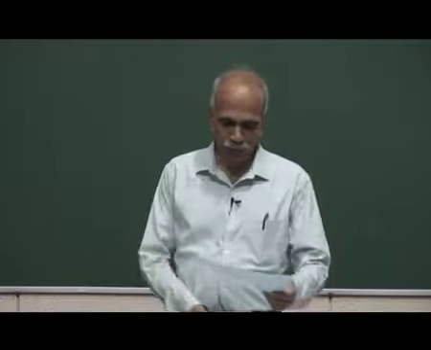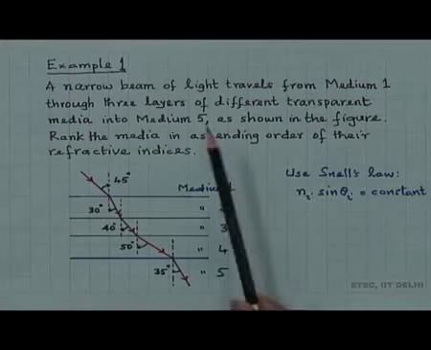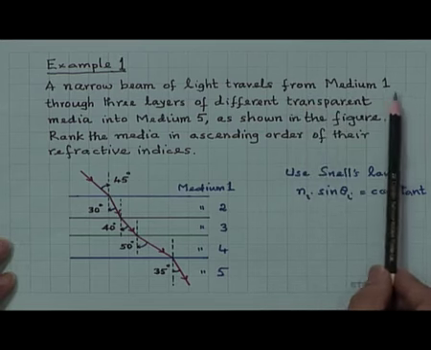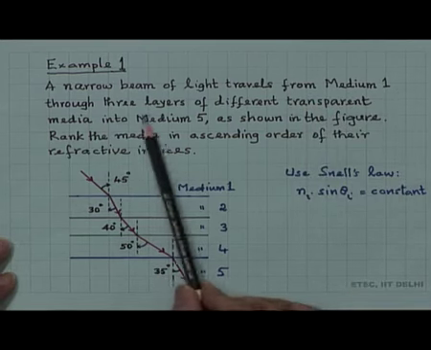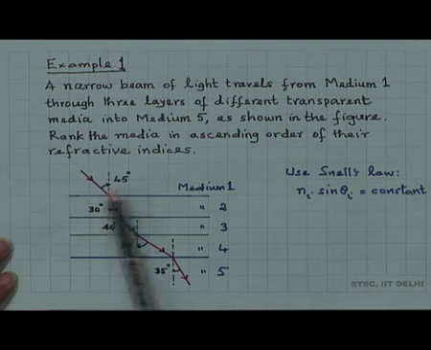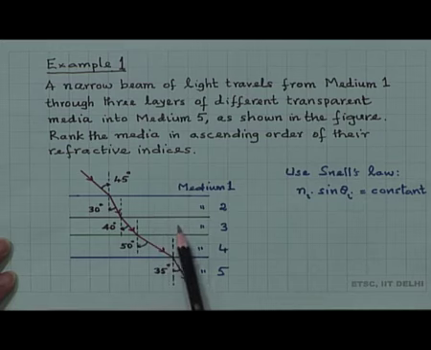So, here a narrow beam of light travels from medium 1 through 3 layers of different transparent media into medium 5 as shown in the figure. So, see the figure, a narrow beam of light travels from medium 1 here through medium 2, medium 3, medium 4 into medium 5 as shown in the figure.